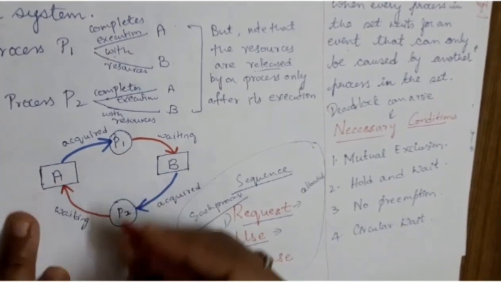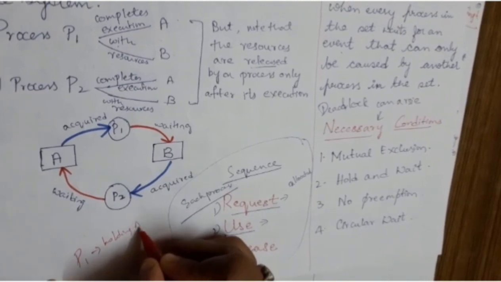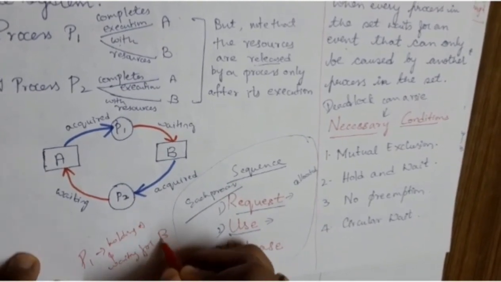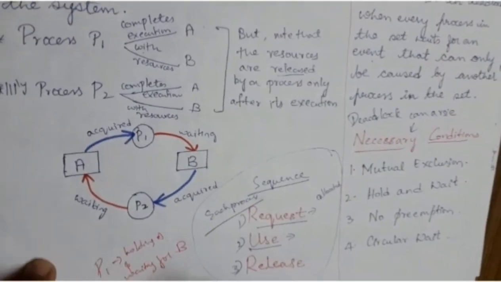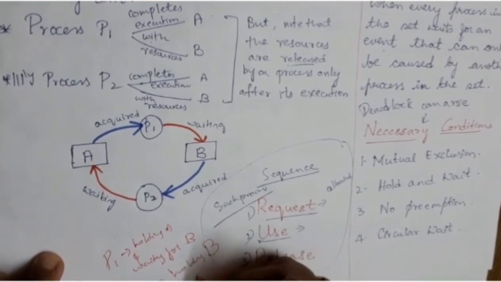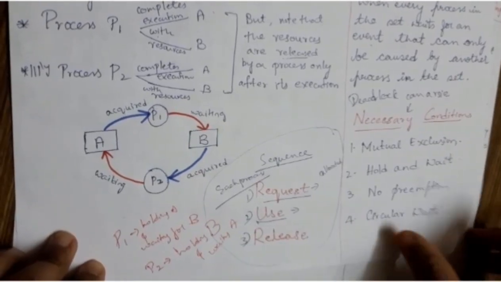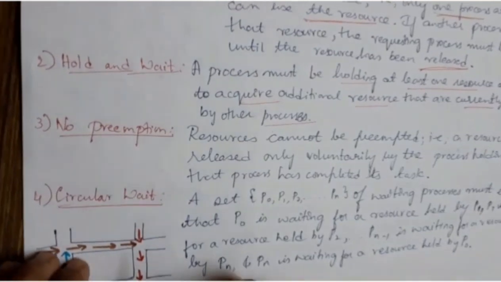P1 is holding A and waiting for resource B. Similarly, P2 is holding B and waiting for A. Such a condition is called the hold and wait condition.